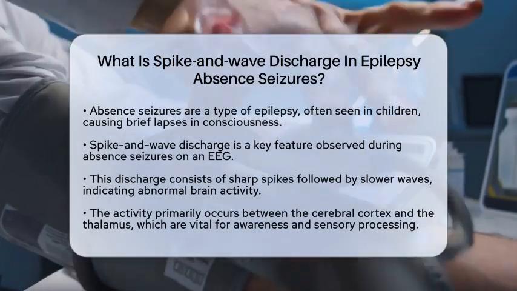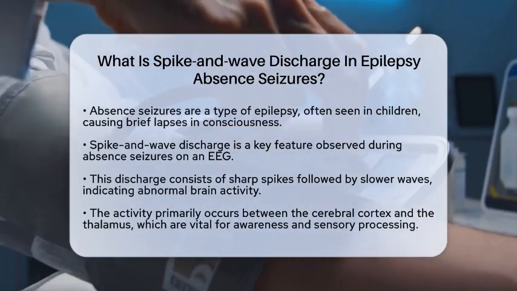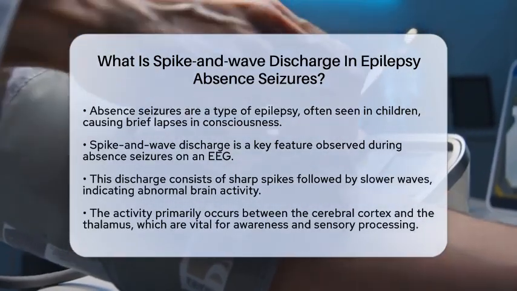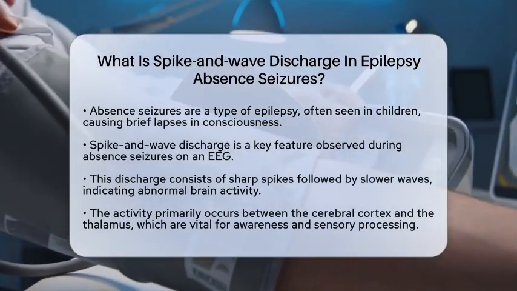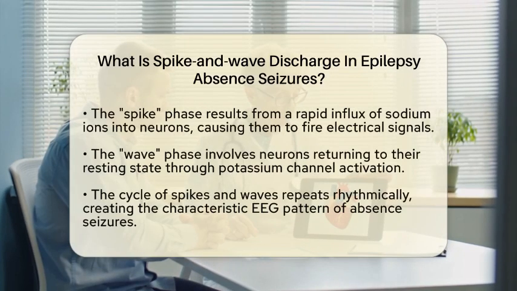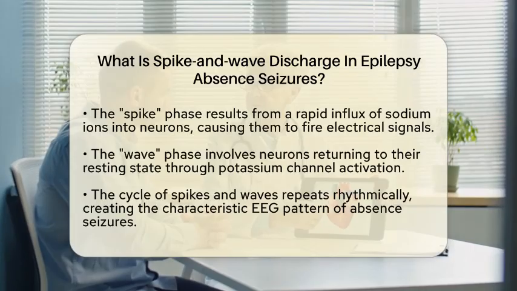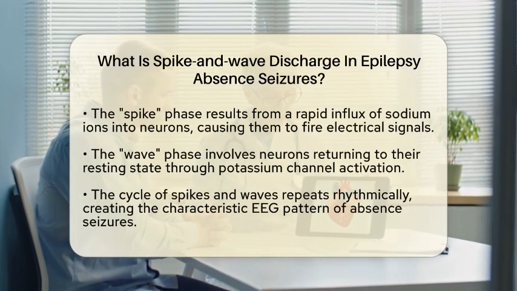So, what exactly is spike and wave discharge? It consists of a repetitive sequence of sharp spikes followed by slower waves. This pattern reflects abnormal electrical activity in the brain, particularly between two important areas, the cerebral cortex and the thalamus. These regions play crucial roles in controlling awareness and processing sensory information.